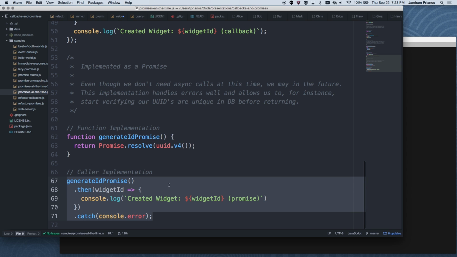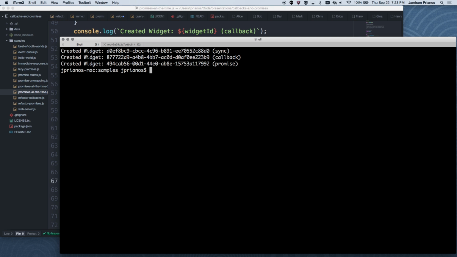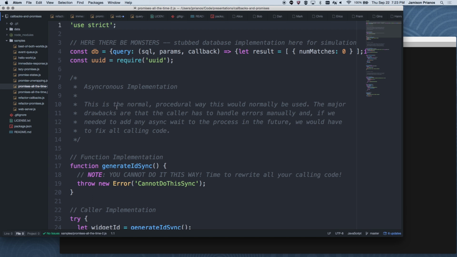And if I clear and do that, I'll generate 3 random UUIDs, one synchronous, one via callback, one via promise. They're all fairly simple. When we get to the second step, though, ignore the DB definition here. This is just a really bad fake database implementation that waits a while.